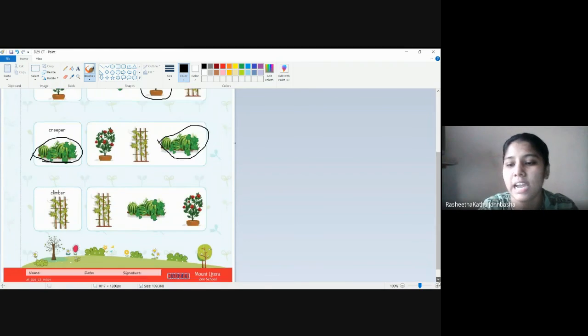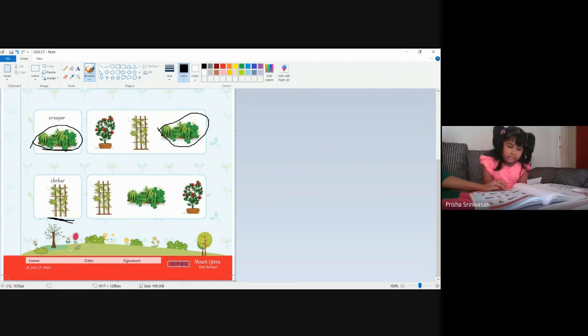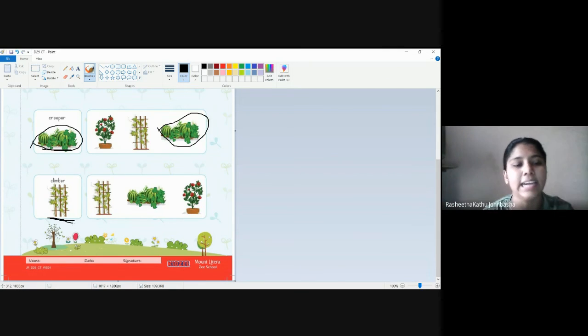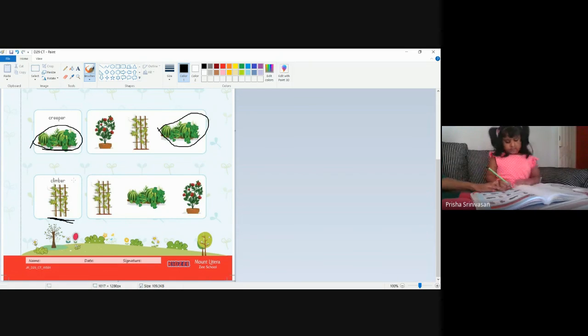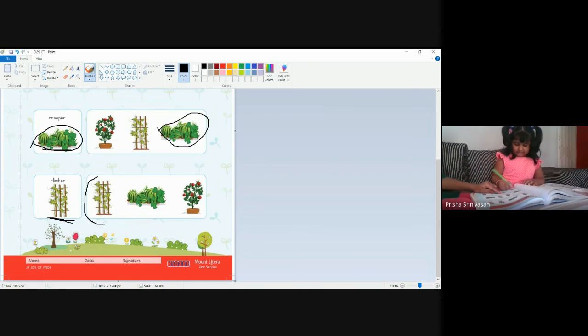Very good. Prisha, what type of plant is this? This plant is also having tendrils, but as you have given support to it, it's growing along it. What type of plant is this, Prisha? Climber. Exactly. A climber will not have very heavy fruit, so if you put a stick or place it near a wall, it will hold on and climb up. Okay? So where is the climber in this row? The first one.